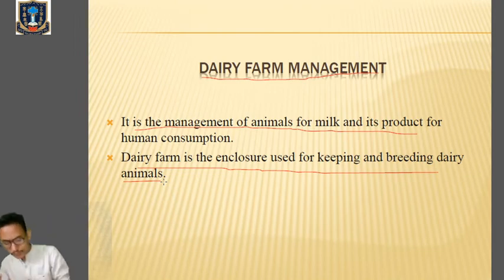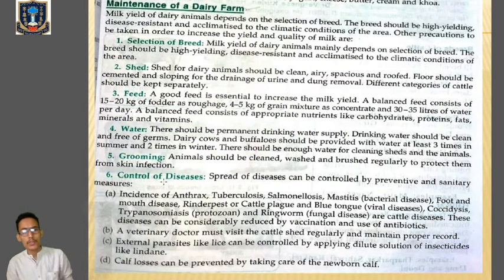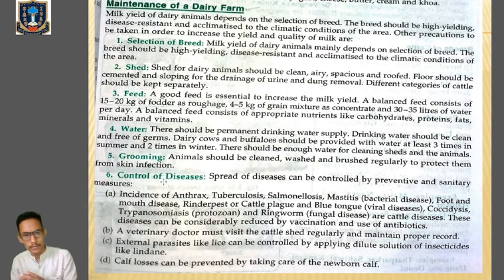So all these components are very essential which we are getting from the milk for our growth and development. Now let's talk about the maintenance of dairy farming, because we are mainly keeping those animals from which we are obtaining the milk and milk products in the dairy farm. But the most important thing is not only the rearing of those animals, not only feeding them, but there are certain criteria we have to focus on when we are establishing a dairy farm.